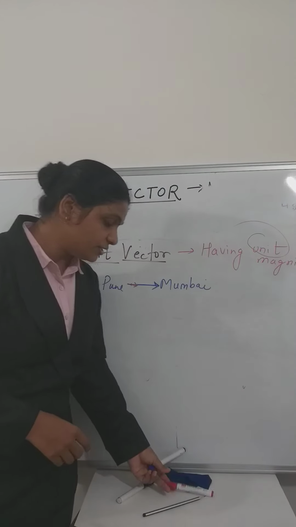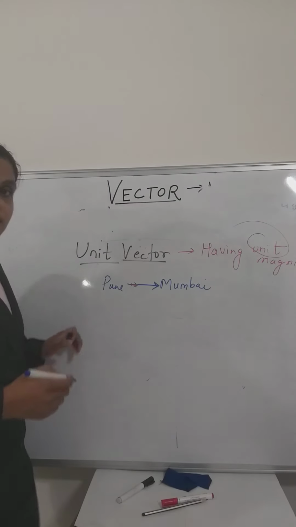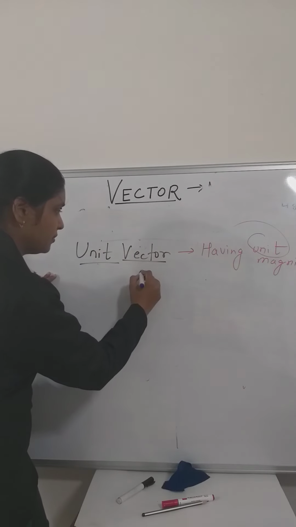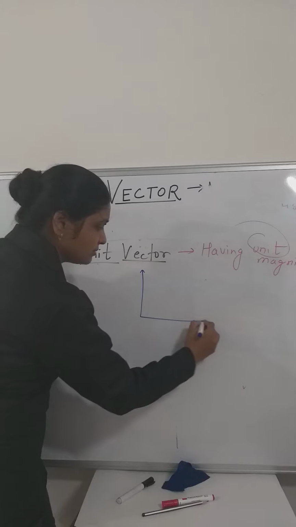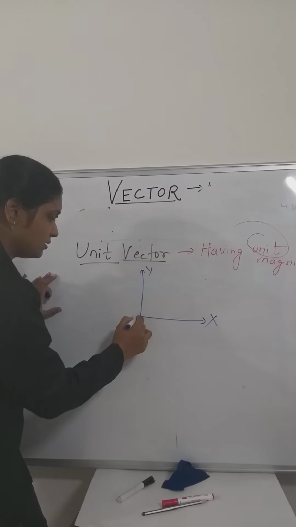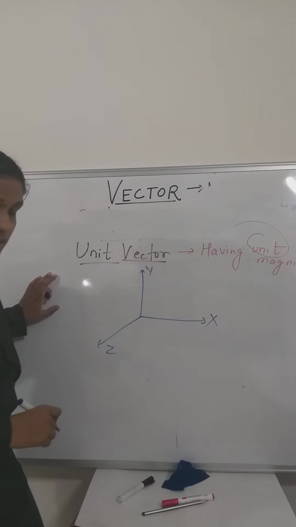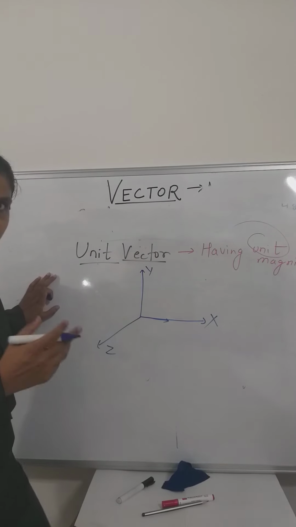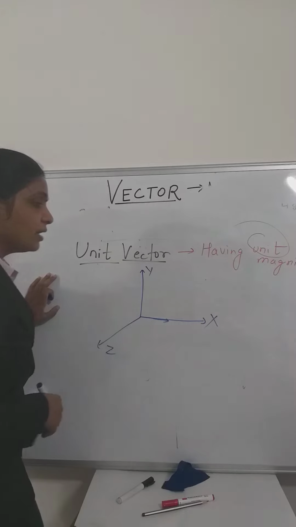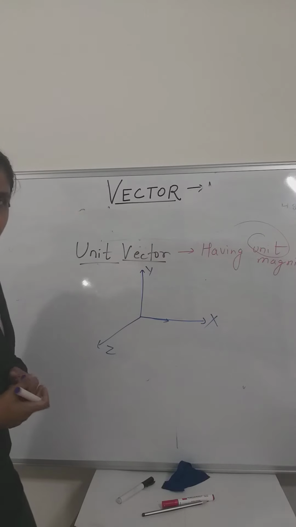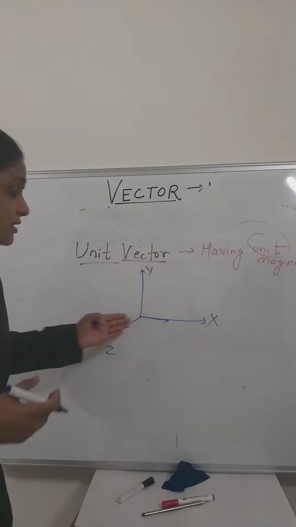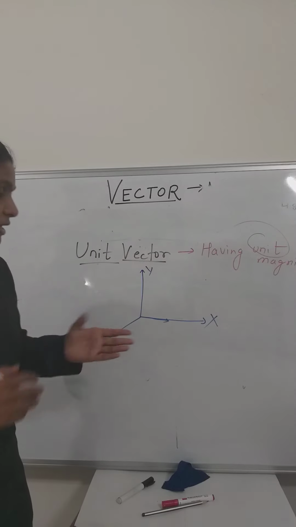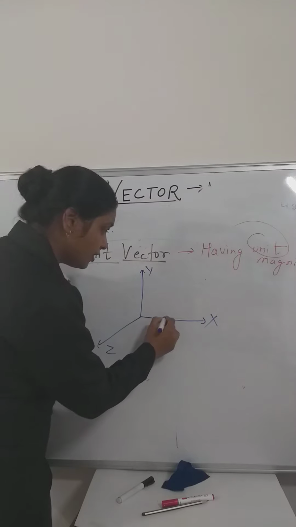Now come to the point. You have seen the XYZ axis, of course, we are science students. Vectors acting in the x direction will have different magnitudes. But how will we represent specific vectors which are pointing in the x direction?